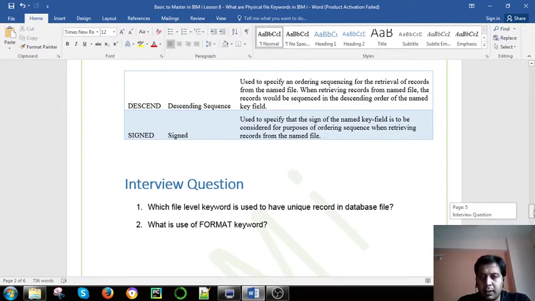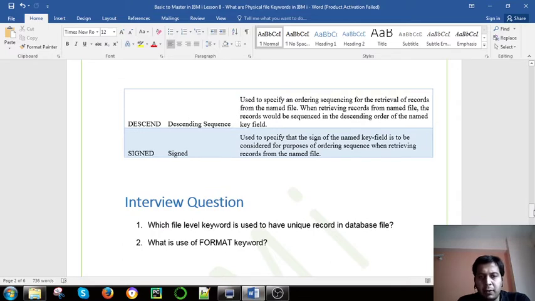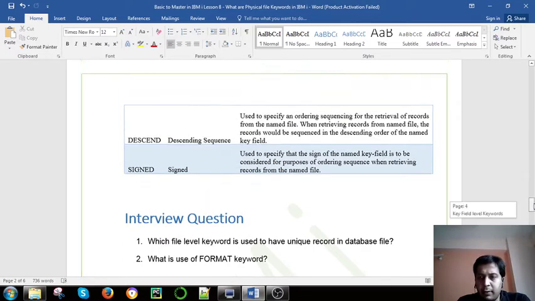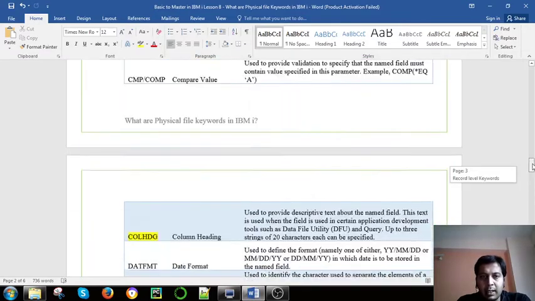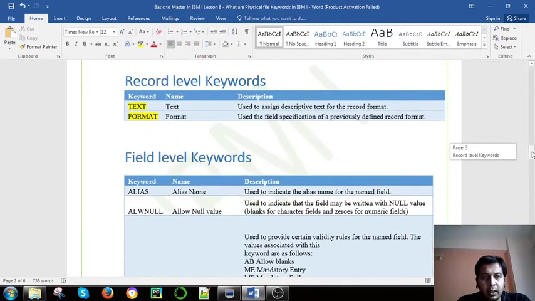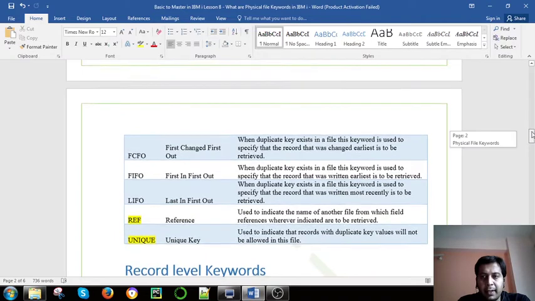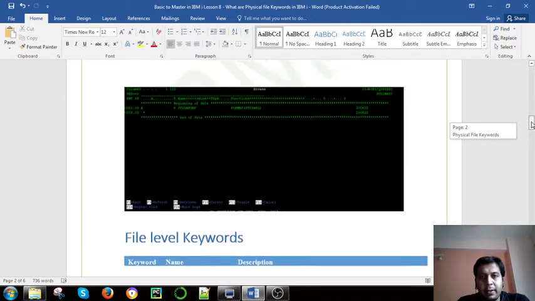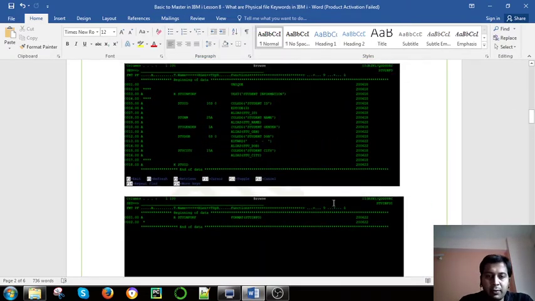After that we will go to the interview questions: what is the use of the format keyword, and which file level keyword is used to have a unique record in a database file? These are the different keywords. Majorly, we should understand the use of each keyword.